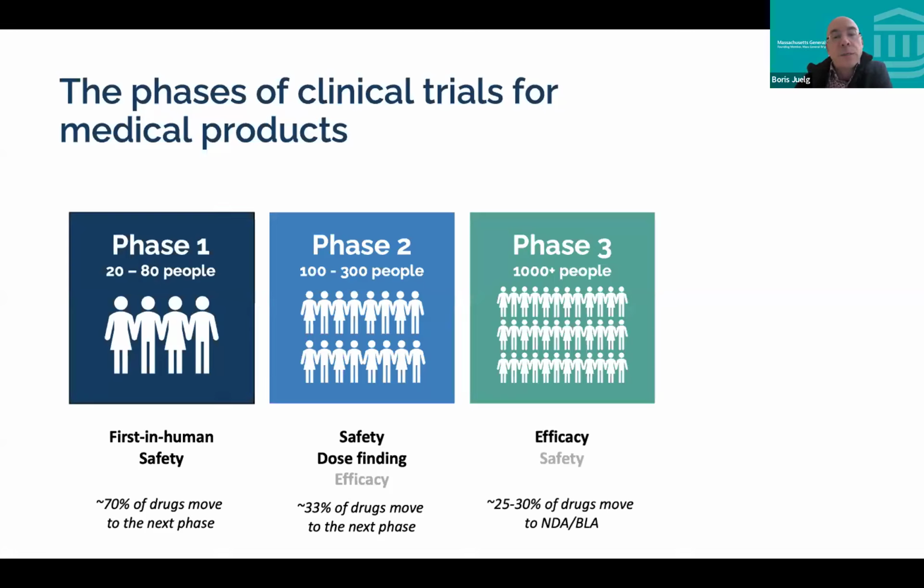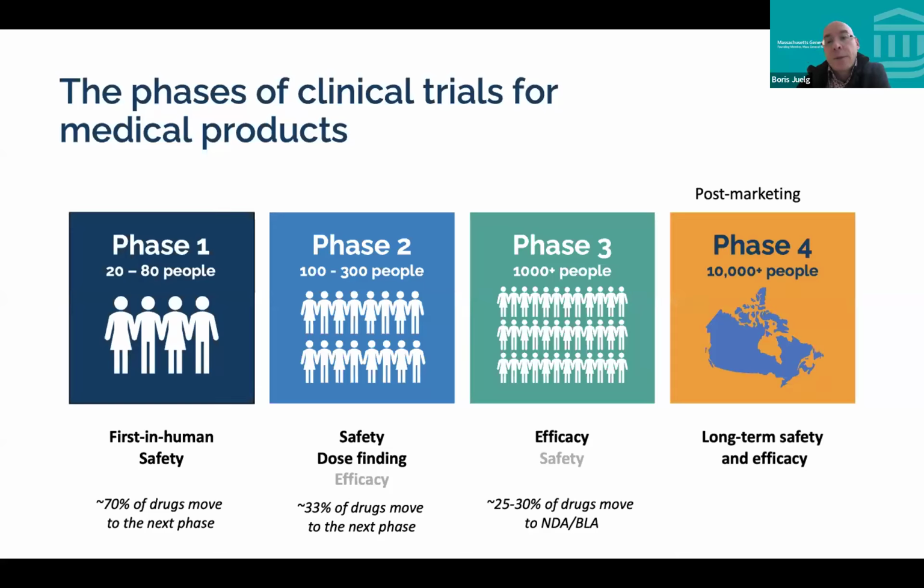The phase 3 now is really the study where you test it in a larger cohort of participants. And this is really where you look for efficacy. Again, you also assess safety now in even more individuals. And then maybe a third of that, the drugs then really move forward to ask for registration with the FDA. And then there's a post-marketing study, which is called phase 4.